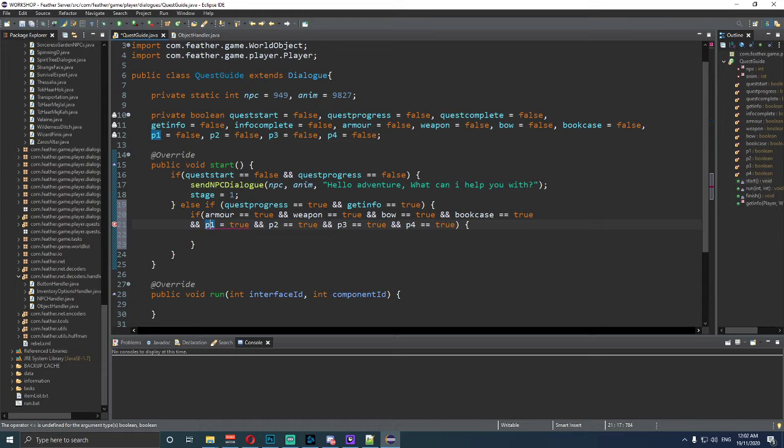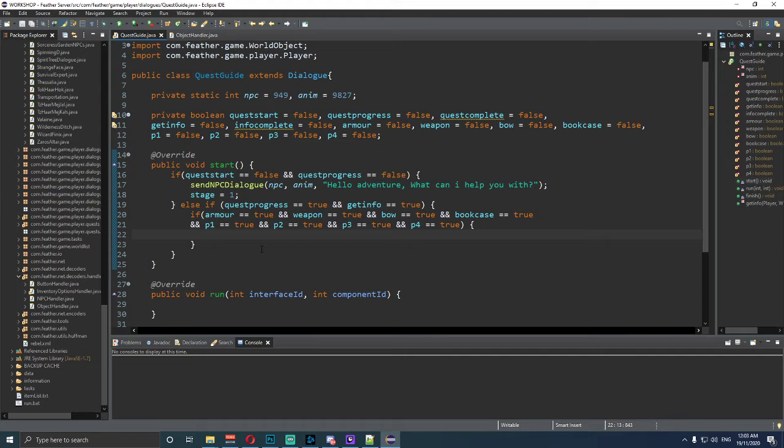Where do we stuff up? Armor and weapon and bow and bookcase and P1. Why would it need a syntax there? That's a bit strange. Oh, it's because I didn't put the double equals. My bad. I'm looking straight at it and I didn't even see that. That's stupid. All right. So now that's happened, right?